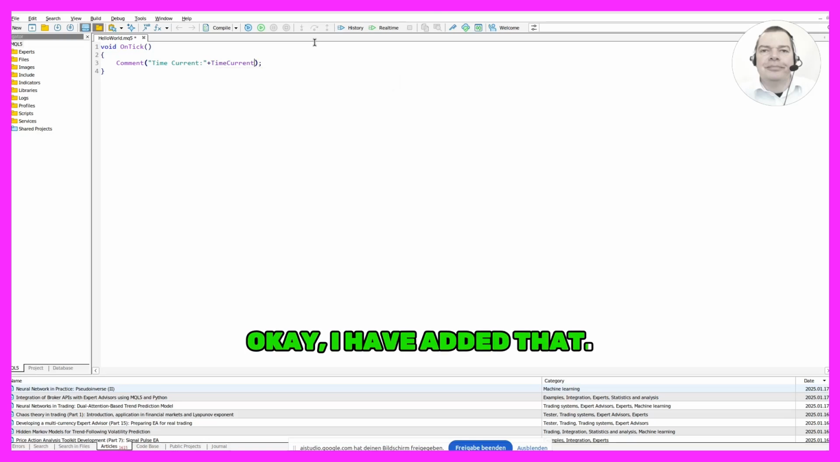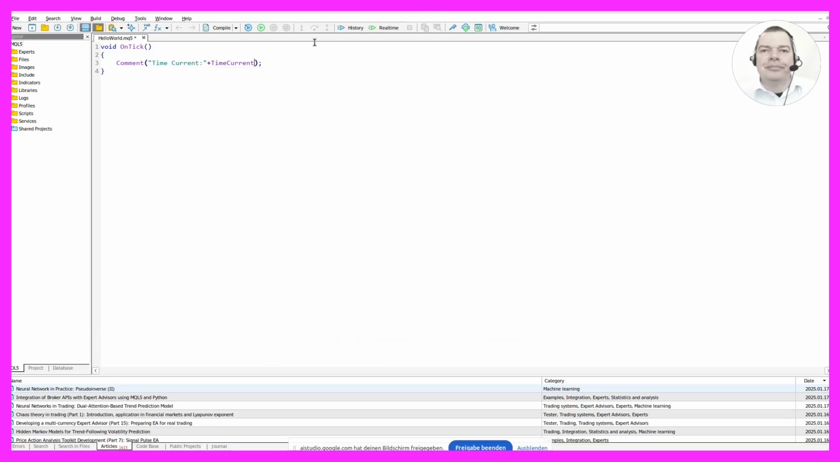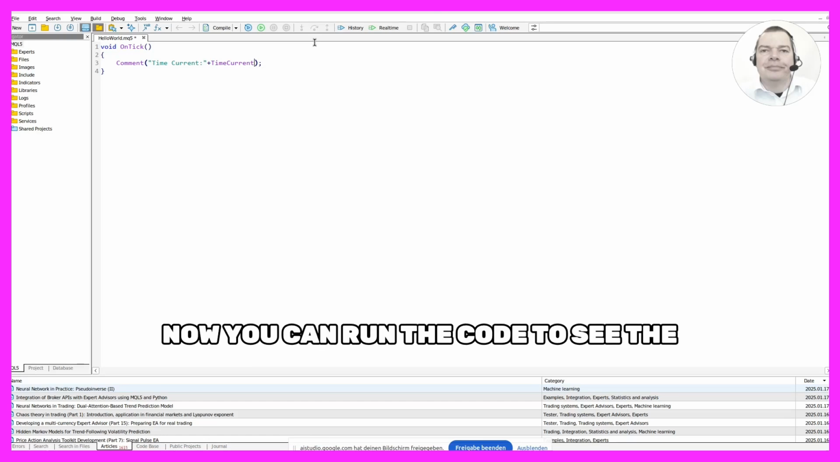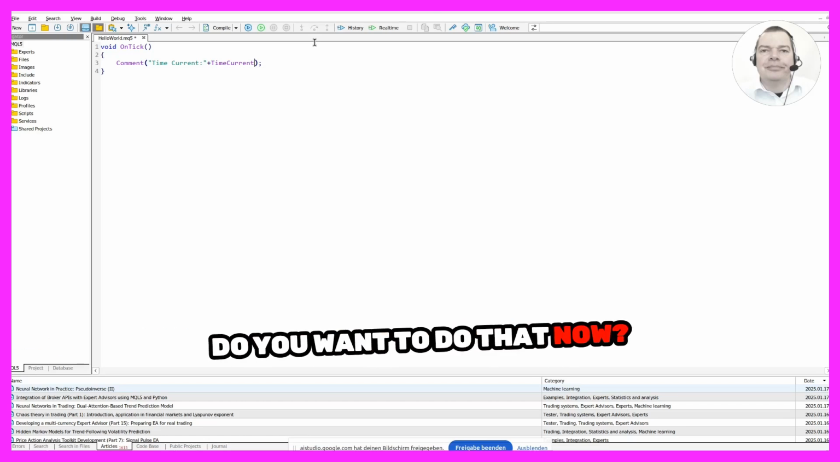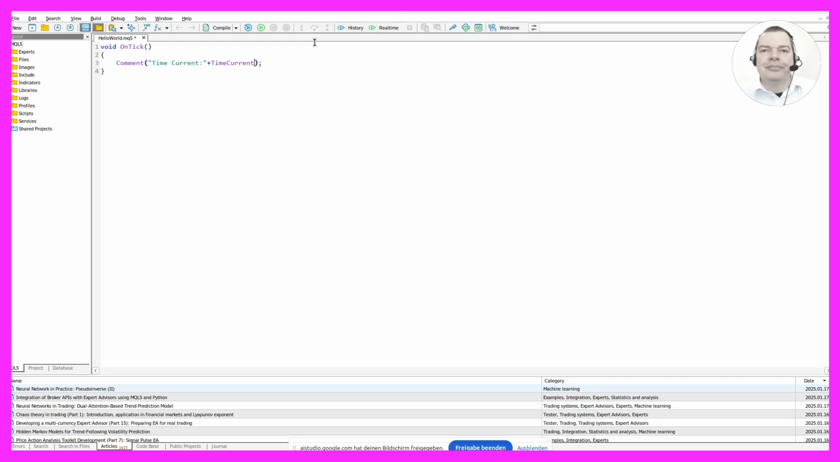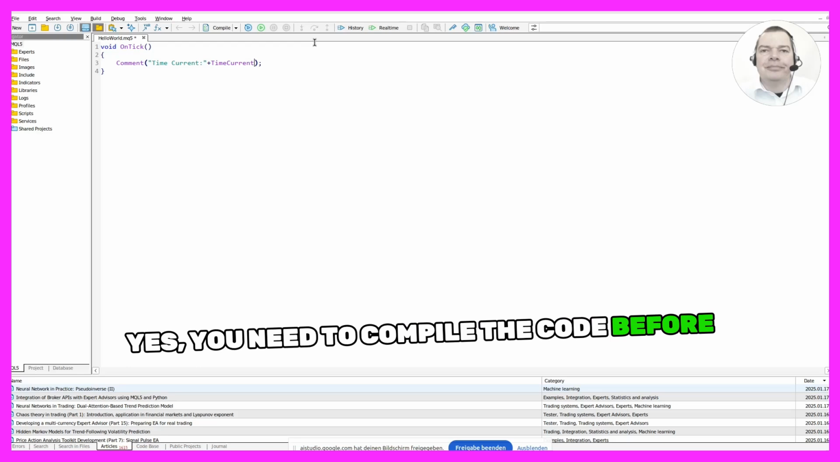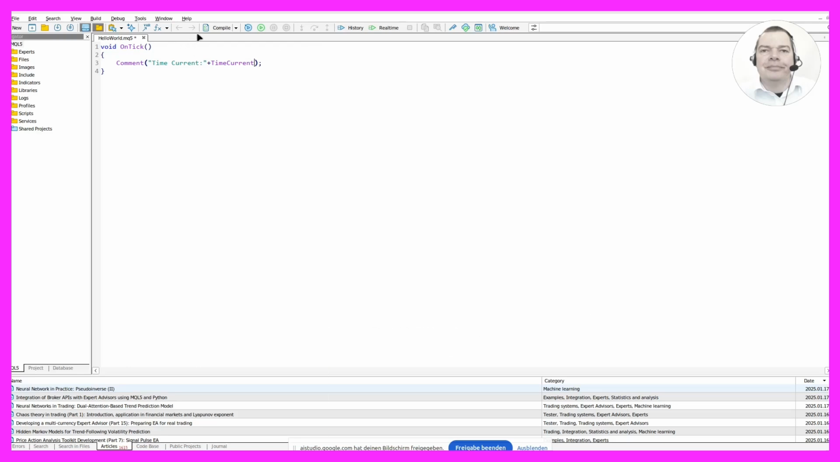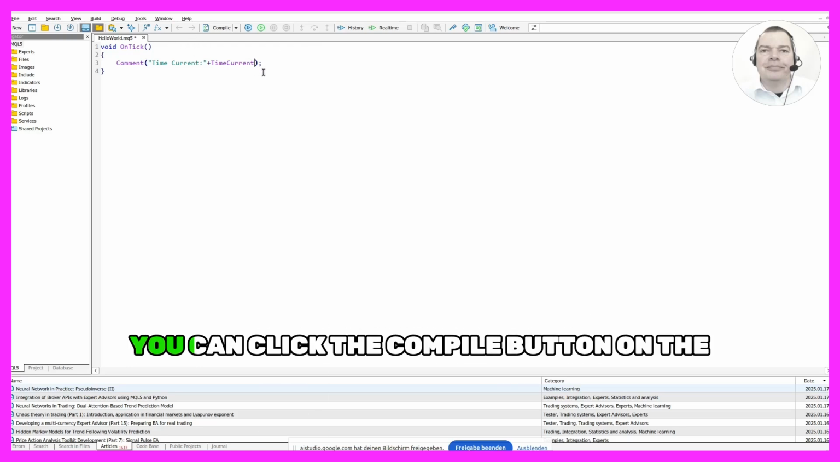Okay, I have added that. What now? Now you can run the code to see the current time. Do you want to do that now? Yes, do I need to compile it? Yes, you need to compile the code before running it. Would you like me to help with that? Yes, how can I do that?